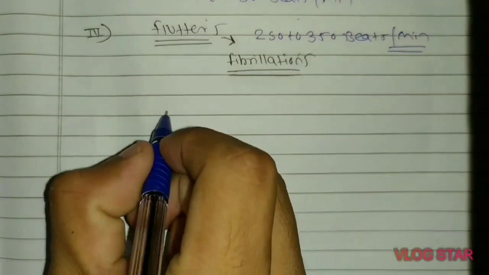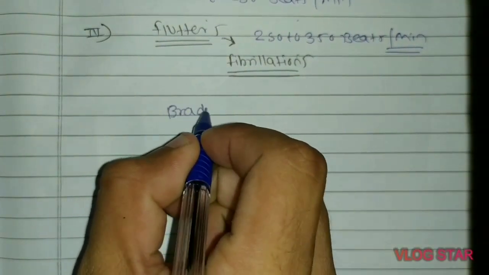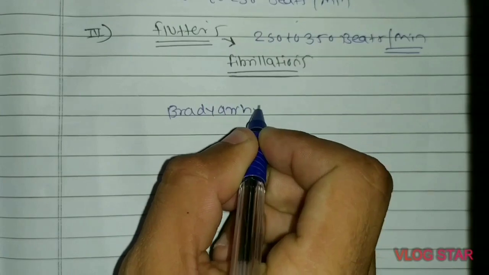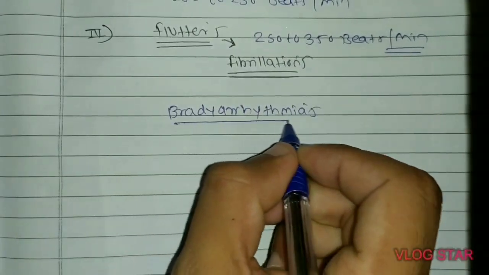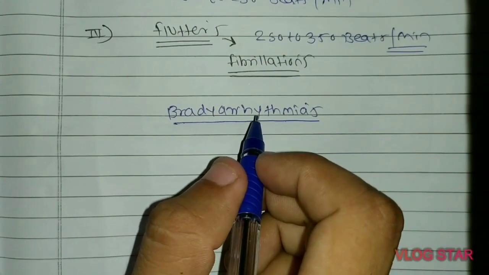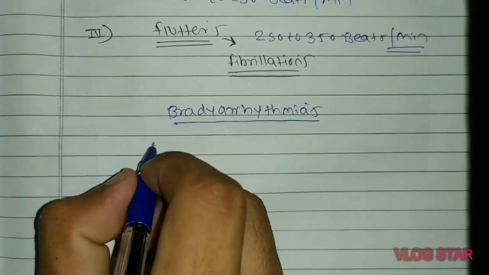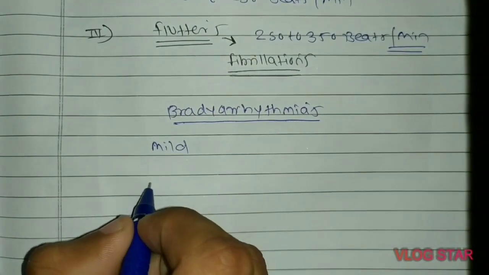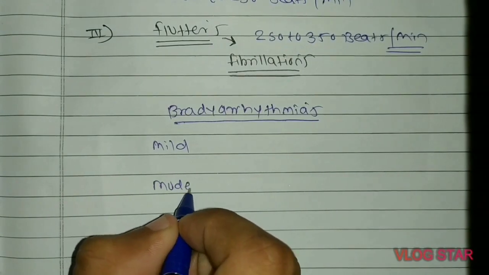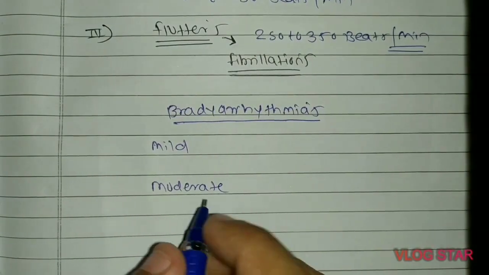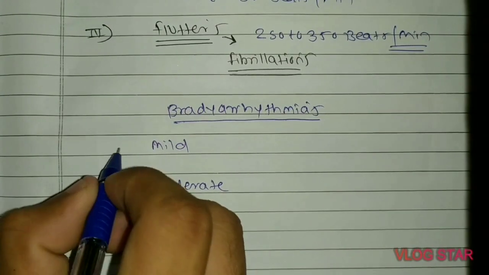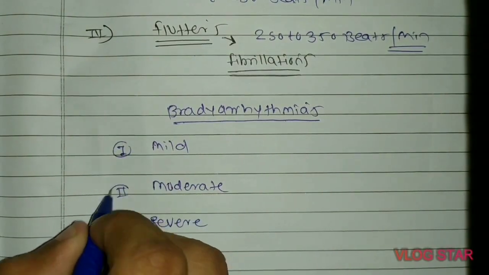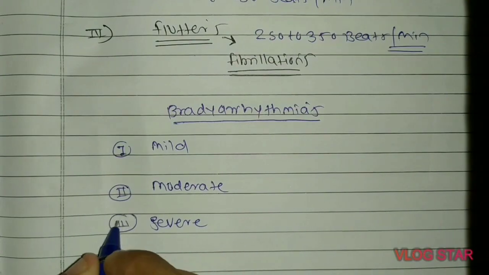Now we will talk about bradyarrhythmias. The bradyarrhythmias are further classified into three types: mild bradyarrhythmia, moderate bradyarrhythmia, and third, severe bradyarrhythmia.